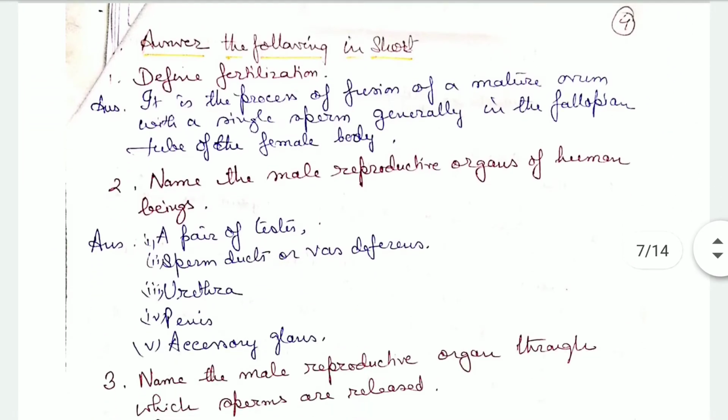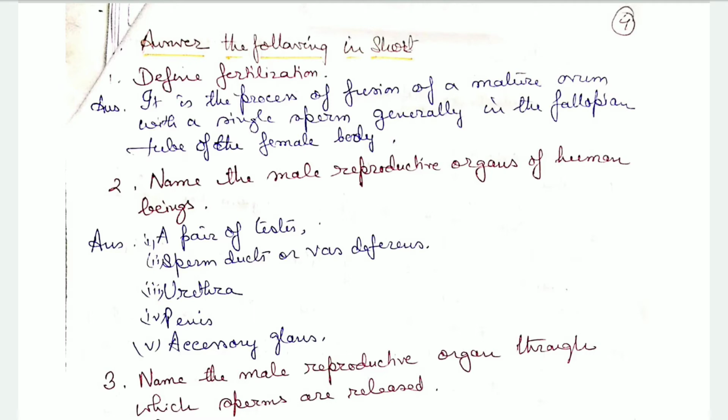Now we come to answering the following in short. Define fertilization. It is the process of fusion of a mature ovum with a single sperm, generally in the fallopian tube of the female.